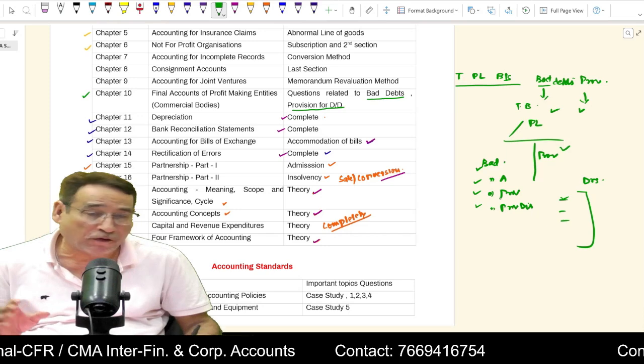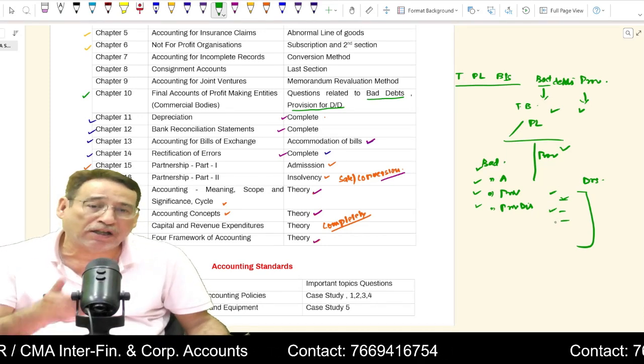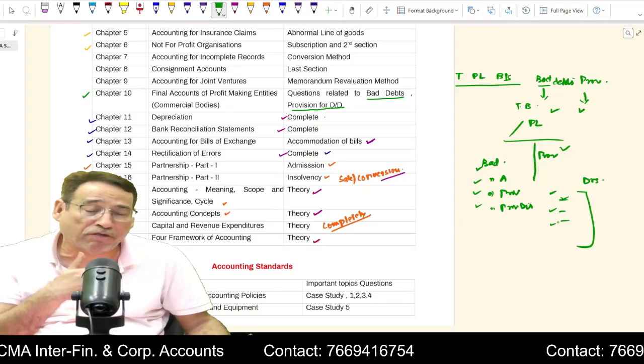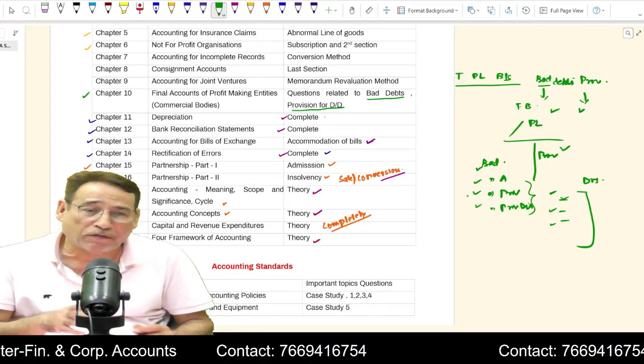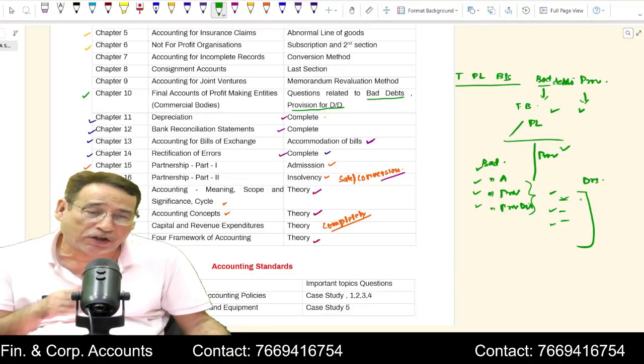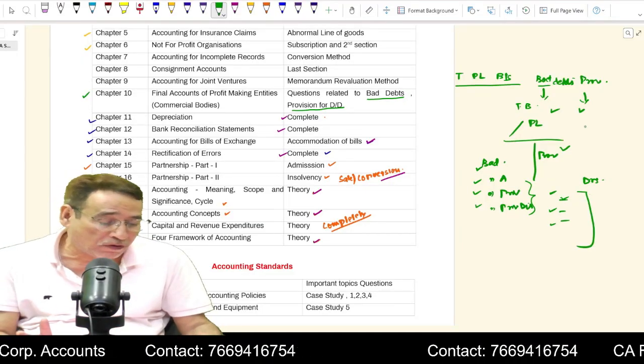All these adjustments, first of all, bad debts will be subtracted, then on the balance you will create the provision, then on the balance you are going to create the provision for discount, and all these adjustments will come on the debit side of the P&L account and will be subtracted from the debtors balance in the balance sheet. This is the only area of trouble where you need to focus upon.